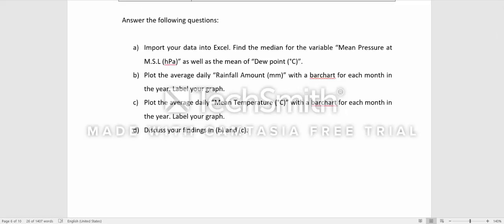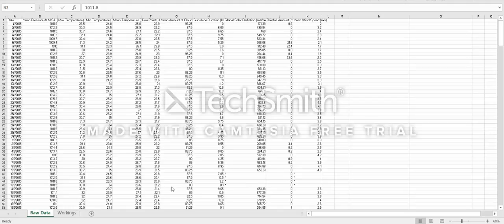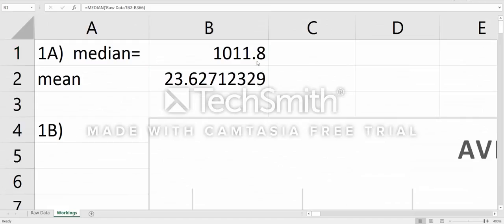Starting with question 1 part A. I found the median of mean pressure at MSL through the median formula in Excel, as you can see over here. I used the raw data given by the question, and I put in the daily mean pressure at MSL from the 1st of Jan to the 31st of December, and I ran it through the median formula to give me my answer. As a median is the middle value of all the other mean pressure values, my answer is 1011 pascals.